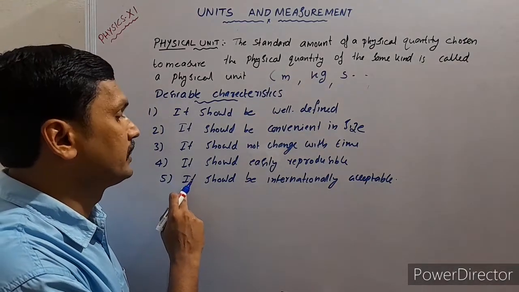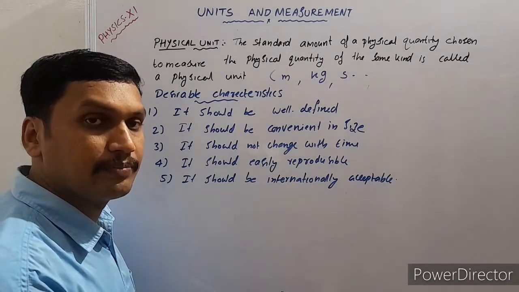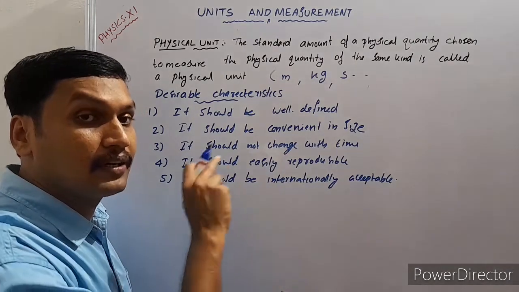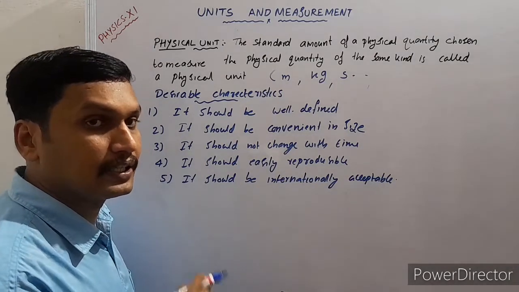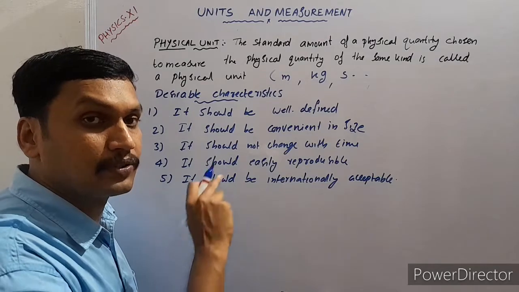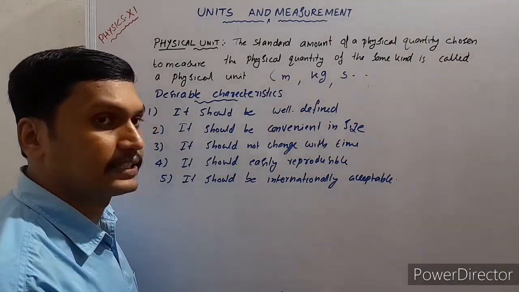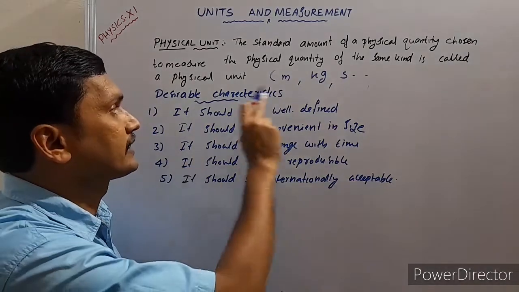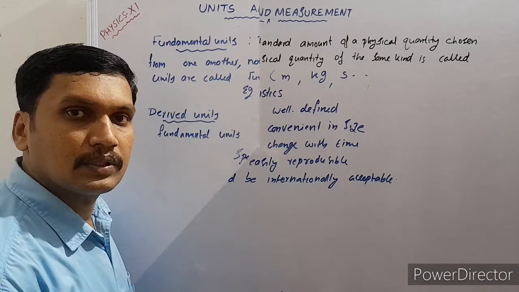And the fifth point, it should be internationally acceptable. It should be acceptable throughout the world because experiments are conducted in different countries. So the measurement should be common. So it should be internationally acceptable. These are some of the desirable characteristics of a standard physical unit.